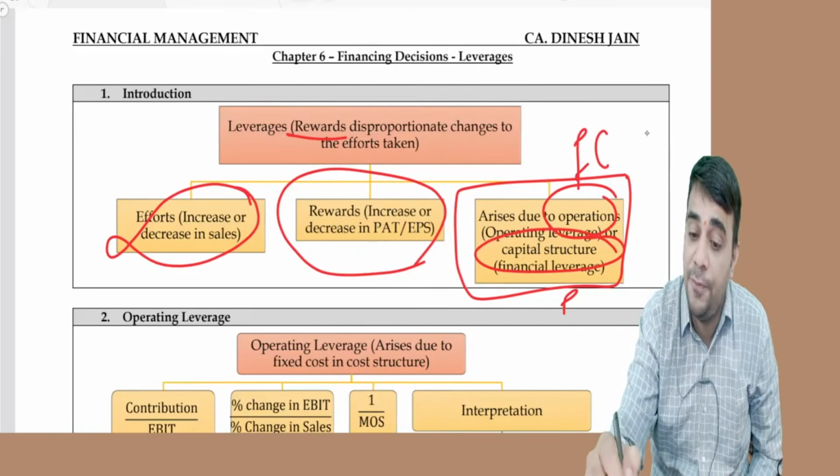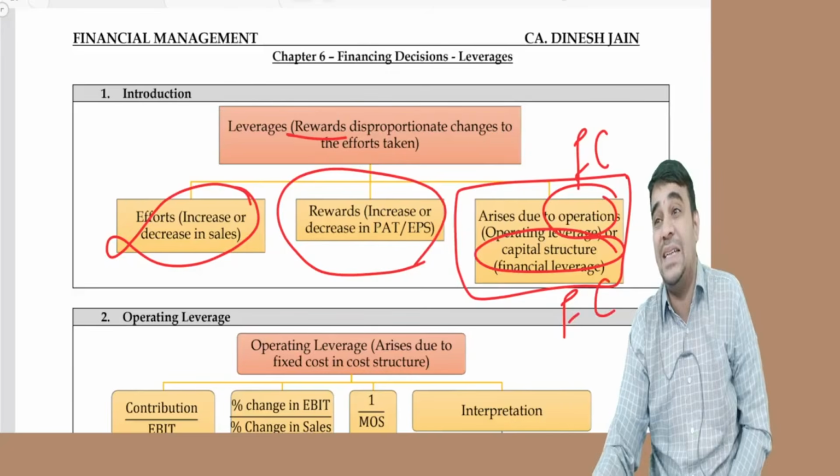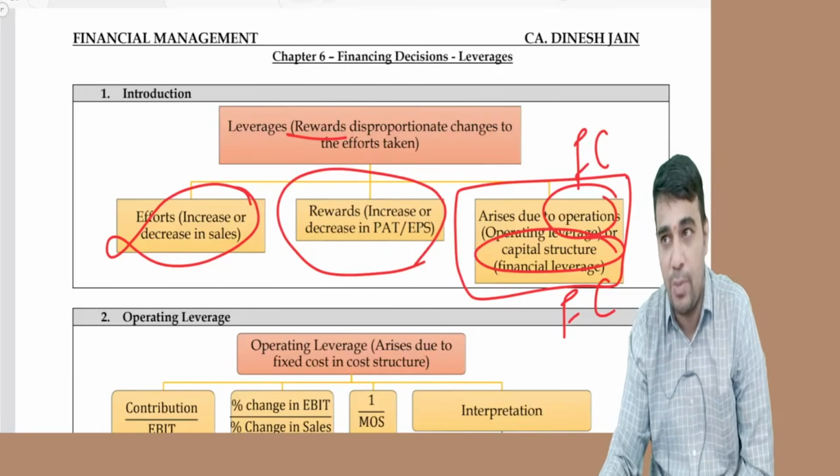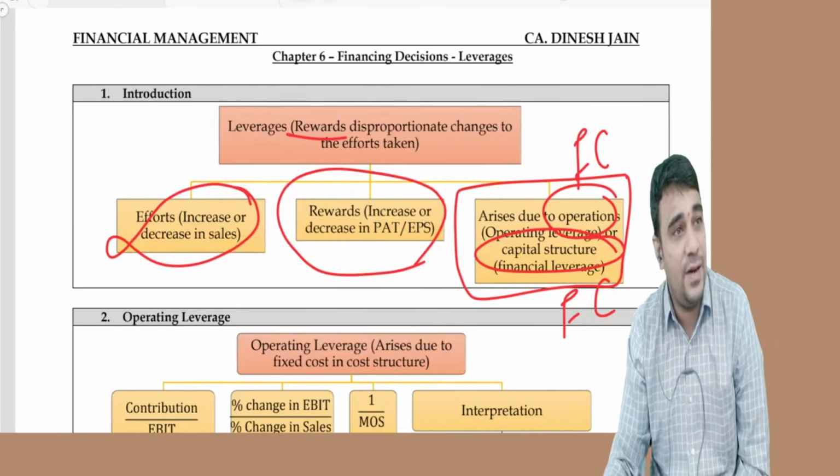In operations, you can have fixed cost. In capital structure, you can have fixed capital. What is fixed capital? It is debt and preference. Preference can also impact. I have not explained in detail the formula and all. Debt can be there, preference can be there.